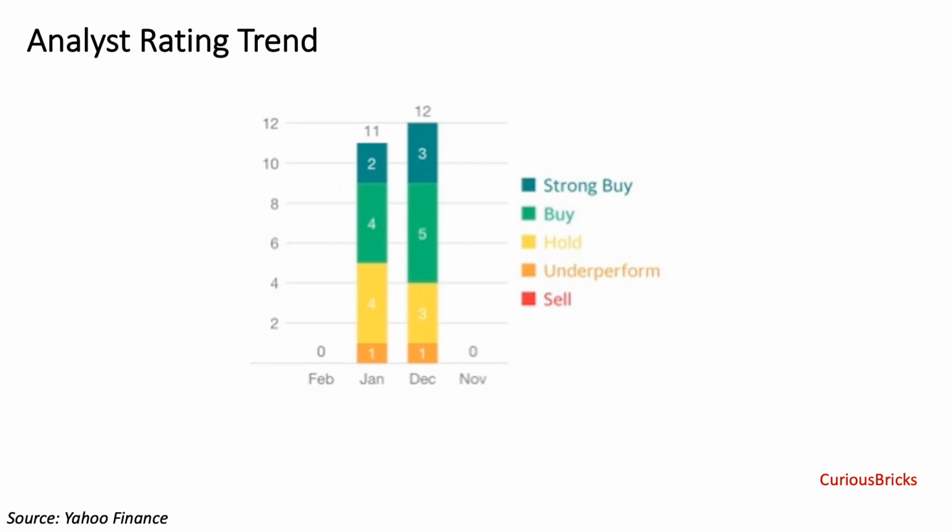Lastly, here is the latest summary of analyst ratings of the company. As of January, there were 11 analysts covering Unity. Roughly half of the analysts gave the rating of buy and strong buy, while the other half gave the rating of hold and underperform. If you are interested in knowing more about this company, I recommend you conduct further analysis of the company's public filings.